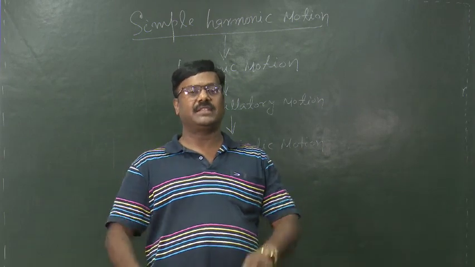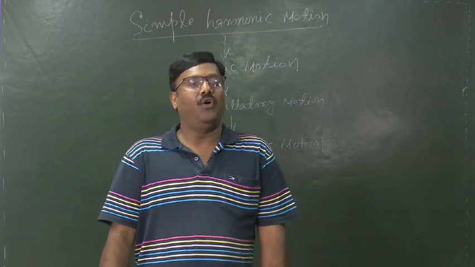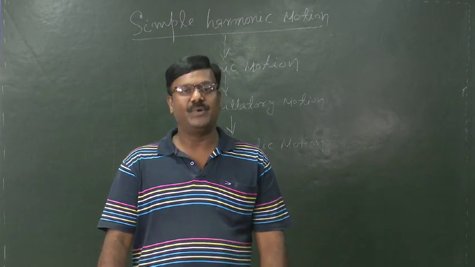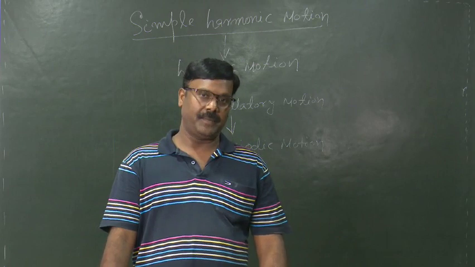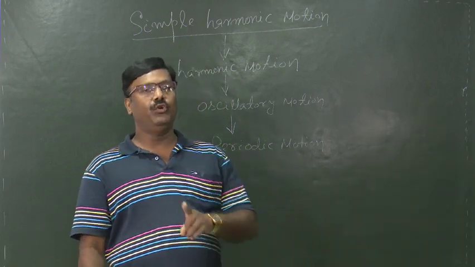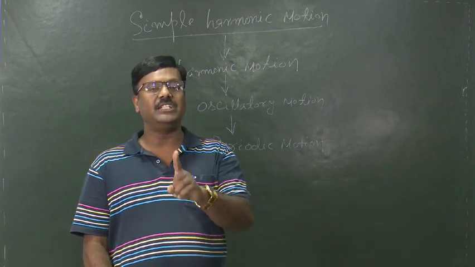There are various cases we come across in our daily life, and all these motions are examples of periodic motion. Then what is periodic motion? It is the motion which repeats at a regular interval of time.